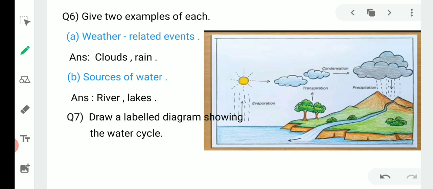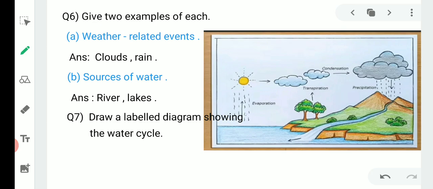Sixth question is give two examples of each, in which first one is weather related events. Answer: clouds and rain. Second is sources of water. Which are the sources of water? Answer: river and lakes. You can also write wells and bore wells. Last question is draw a labeled diagram showing the water cycle.